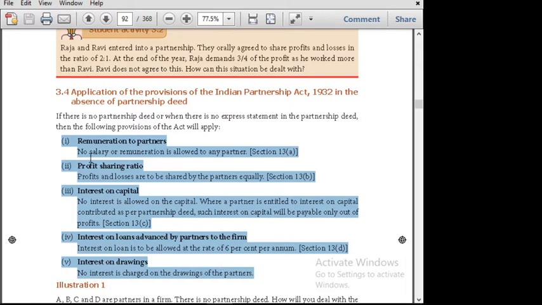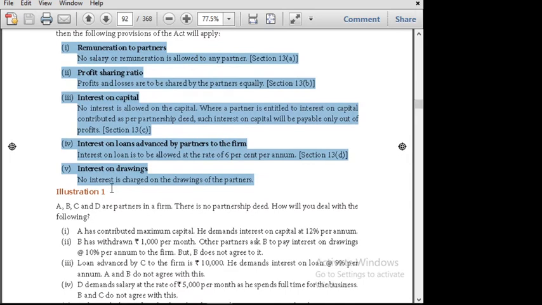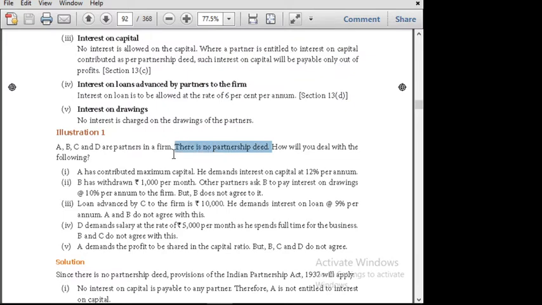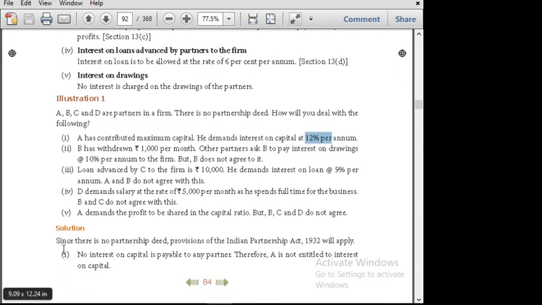Based upon this, we have one question. The same question is asked in the exercise problem also. If A, B, C and D are the partners of the firm and there is no partnership deed, this is the main question: how will you deal with the following? A has contributed a maximum capital. He demands interest on capital at 12% per annum. Whether he is eligible? See the solution here. No interest on capital is payable to the partner. Therefore, A is not eligible for interest on capital.